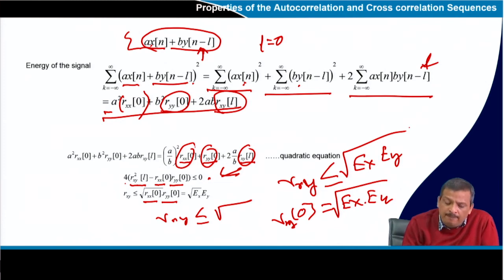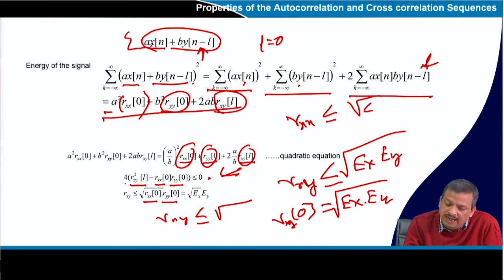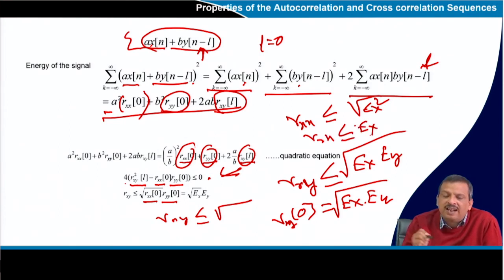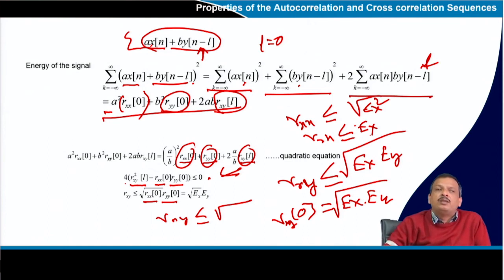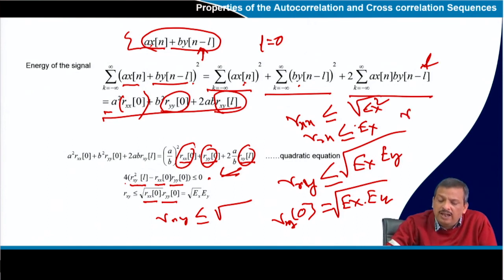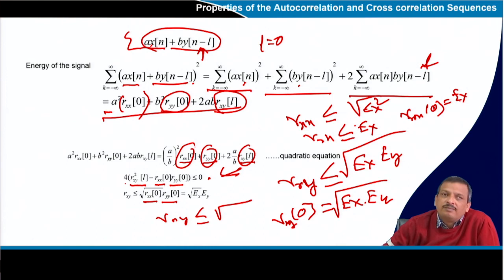So, if instead of xy it is autocorrelation, then I can say Rxx must be less than or equal to root of Ex square, as y is replaced by x. So, Rxx must be less than or equal to Ex, the energy of the signal. When will it be equal? When Rxx 0 is equal to Ex; elsewhere it will be less.